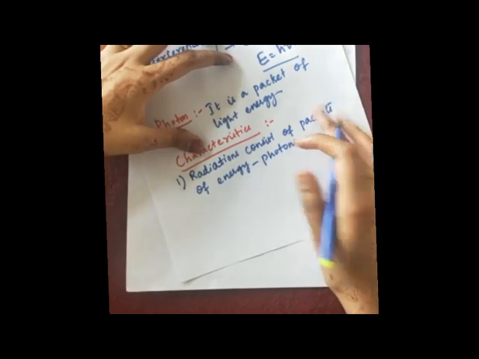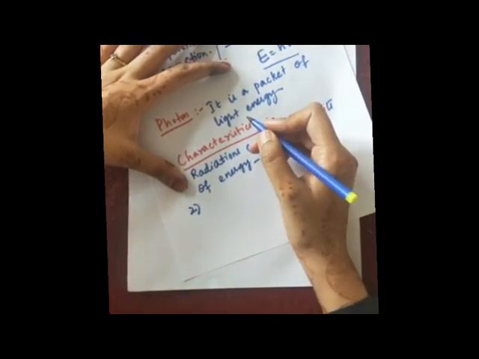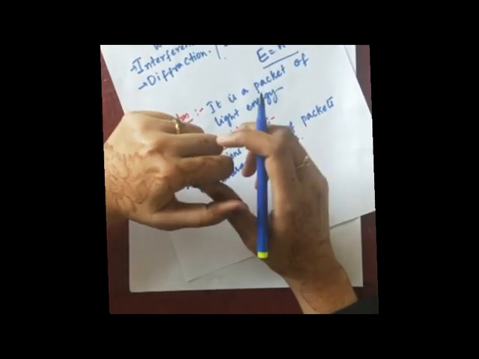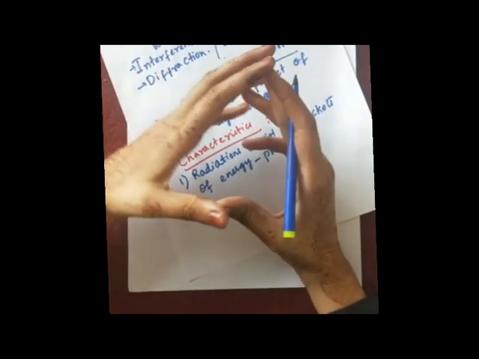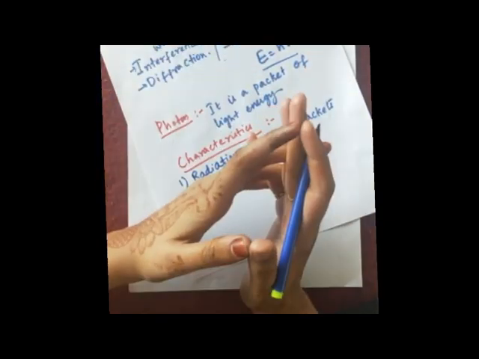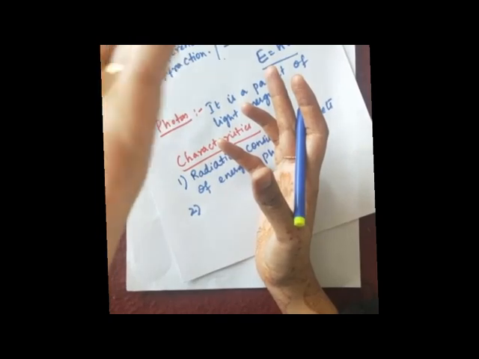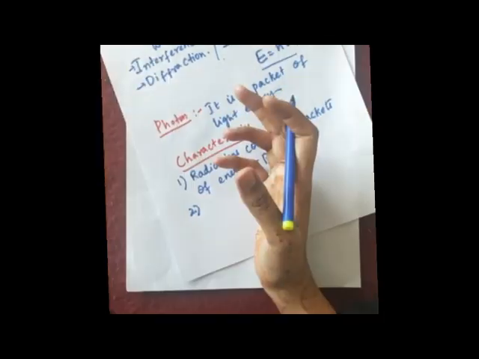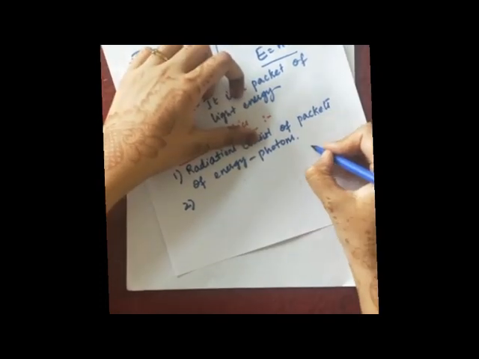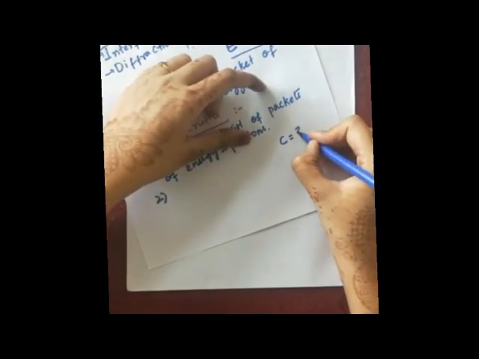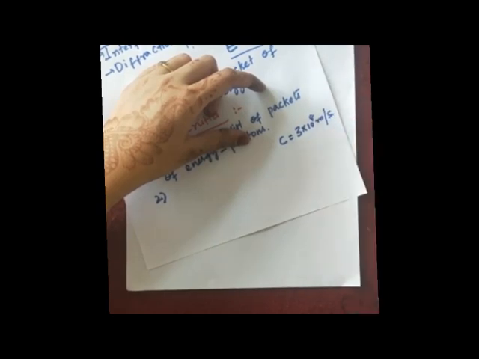Now the next characteristic is, the photons travel with the speed of light. Of course, you must agree with this, because what are photons? Photons are nothing but light particles. Definitely they will travel with the velocity of light. What is the velocity of light? C is equal to, what do we write as the value? 3 into 10 to the power of 8 meter per second.